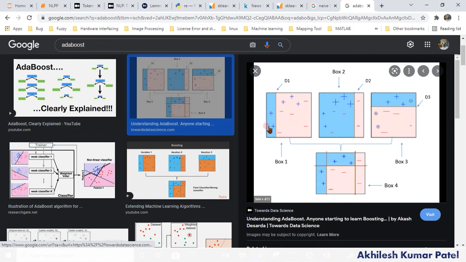So what it will do is keep this and try to correct the ones which are wrongly predicted. Now you see that in this case these are correctly predicted, but still 3 negatives are wrongly predicted. So again it will try to correct this in the next sequence. This is the first sequence, then second, then third. But in random forest, all were running parallelly, right? Now you see this is also corrected. When you sum all these three, you will get the final result. That is AdaBoost, which I am talking about.